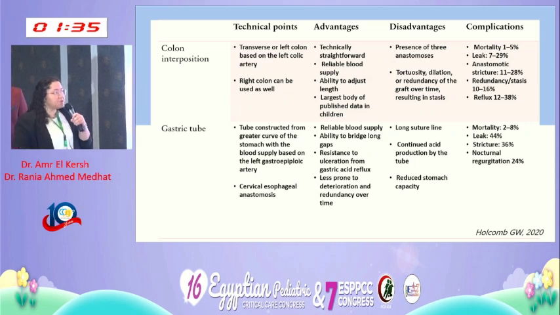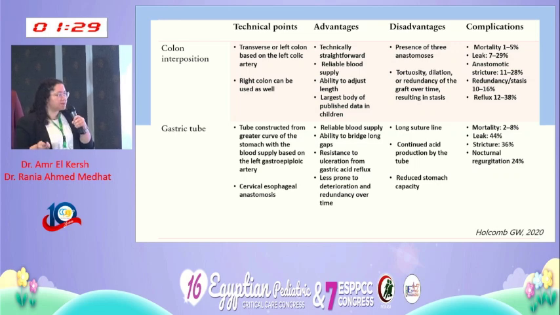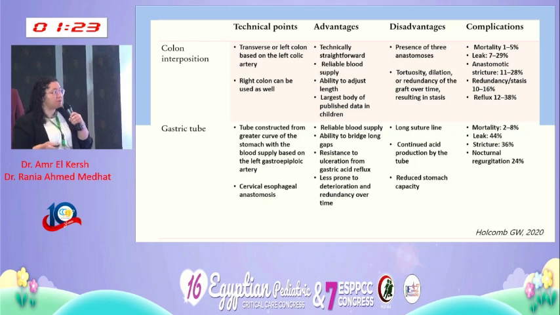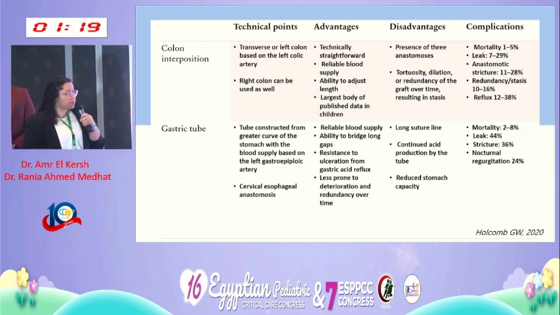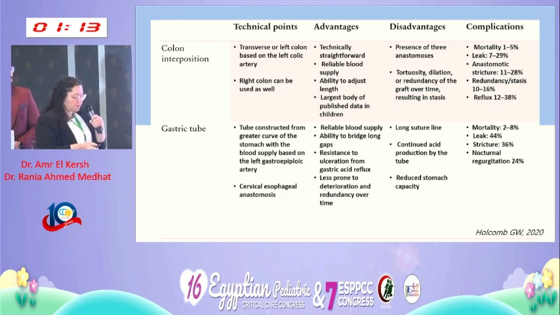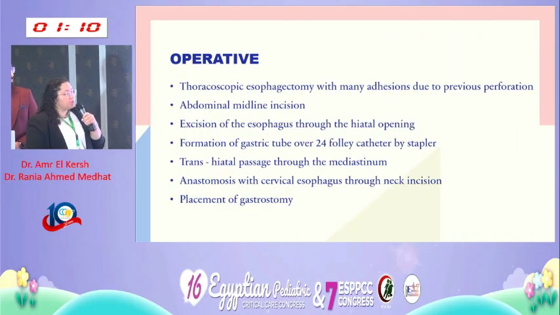As for the complications, it's somewhat equal. The colonic interposition and the gastric tube both have a mortality rate of 1 to 5%. The gastric tube has a slightly higher rate of leakage, 44% compared to the colon from 7 to 29%. A higher percentage of stricture in gastric tubes was described than in colon interposition, which was only 11 to 28%. Okay. So for our case, we decided to go for a gastric tube this time.